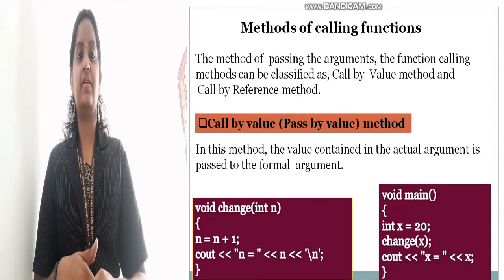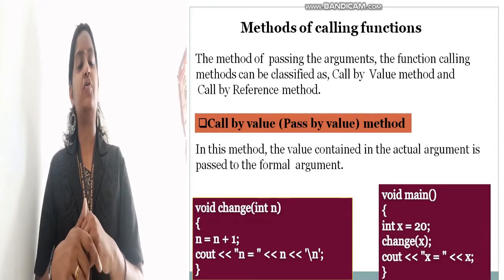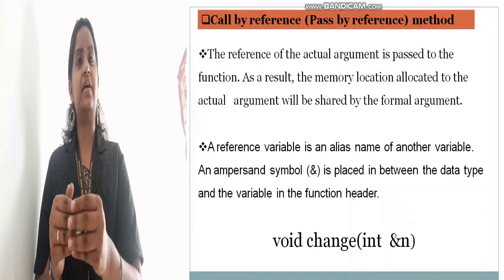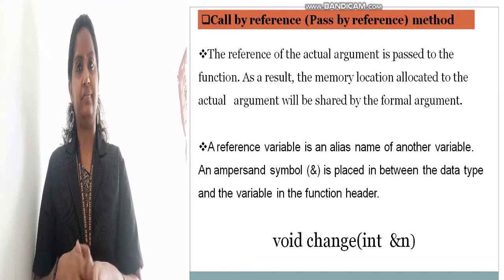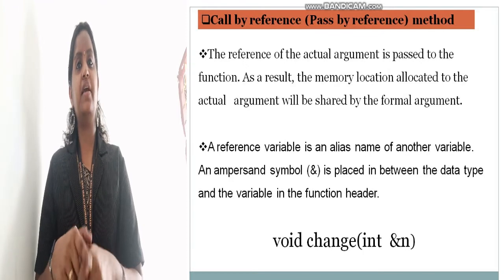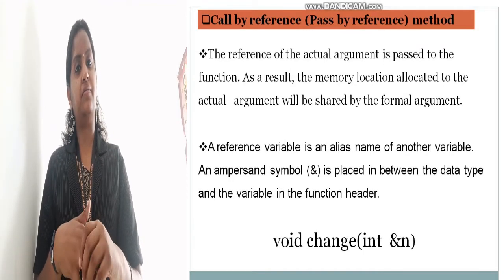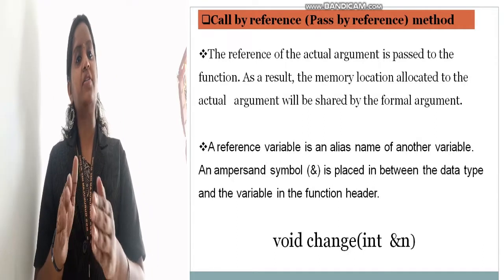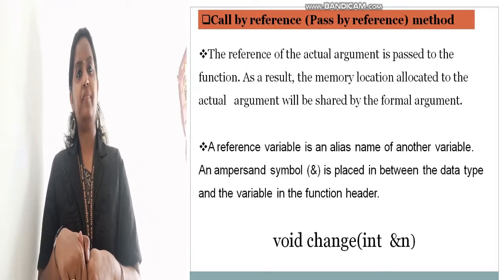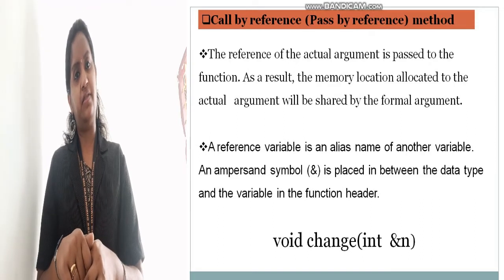And next is the method of calling a function. How you can include a function inside a program, and what is the method. Generally, you are calling a function by the call by value or pass by value method, or the call by reference method.